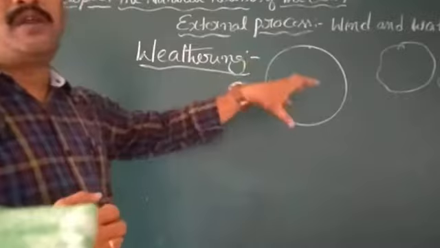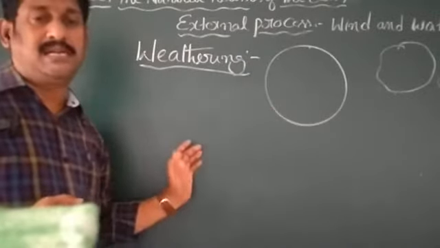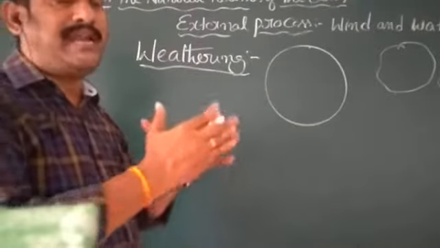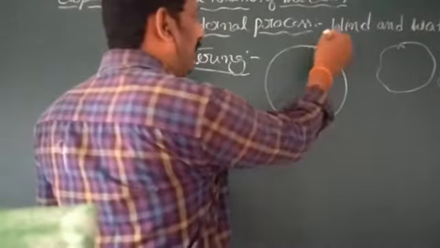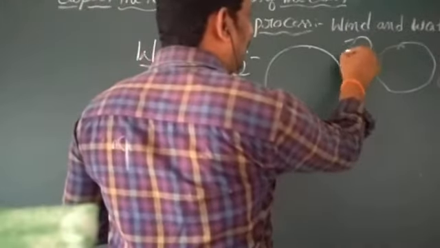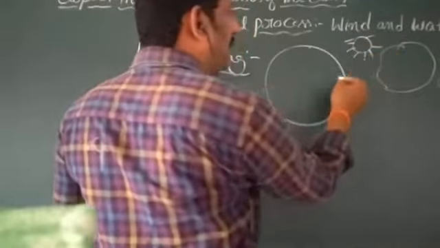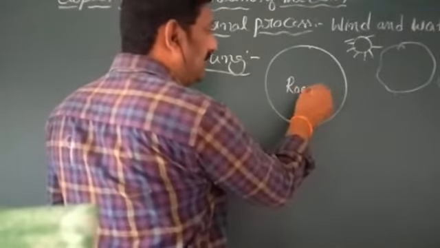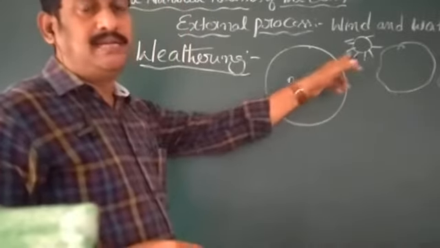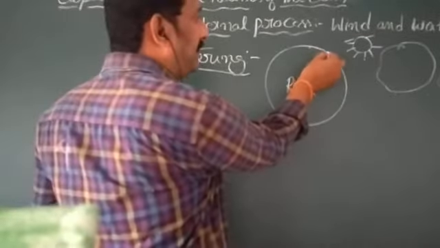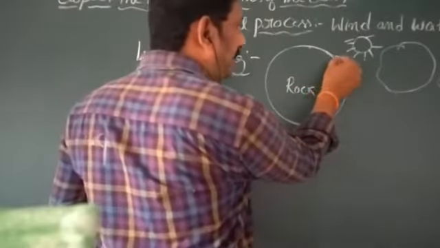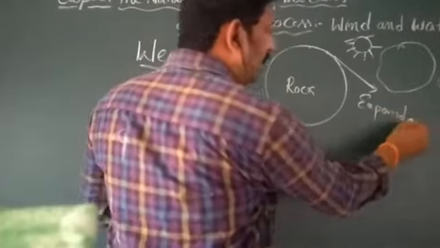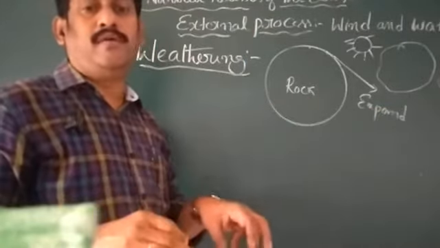By the atmospheric forces or weather forces, the rocks are exposed to heat and expand. Whenever sunrays fall on the rocks and the rocks absorb heat, they expand during the daytime, and during the night time they cool down.